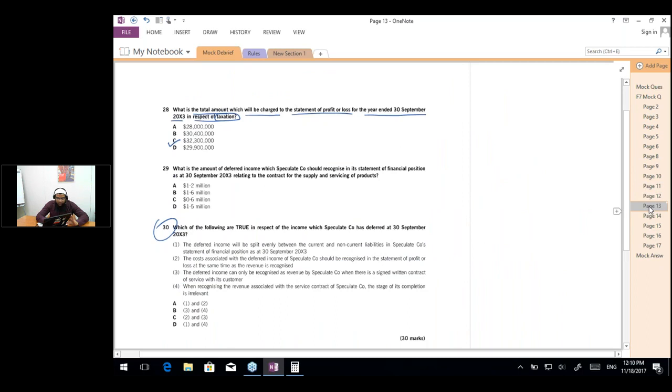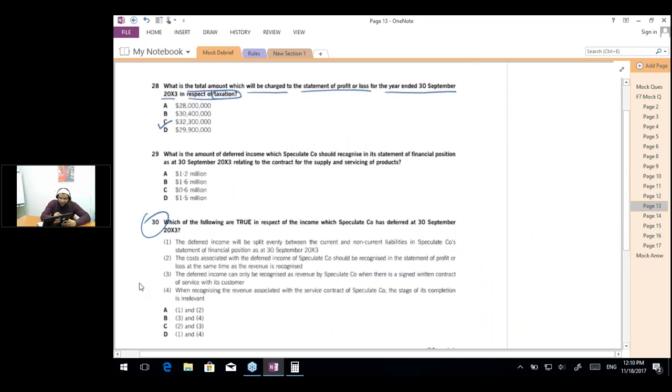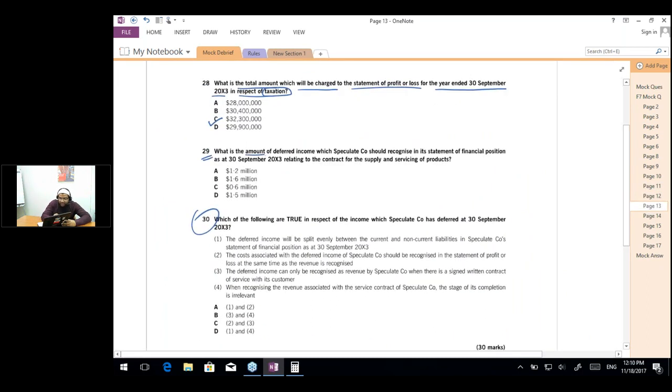Okay, so now we are moving towards the second last question, question number 29. The question says, what is the amount of deferred income which Speculate company should recognize in the statement of financial position as at 30th September 20x3 relating to the contract for the supply and servicing of the goods. So the question wants us to calculate the amount of the deferred income. So let's see the question.